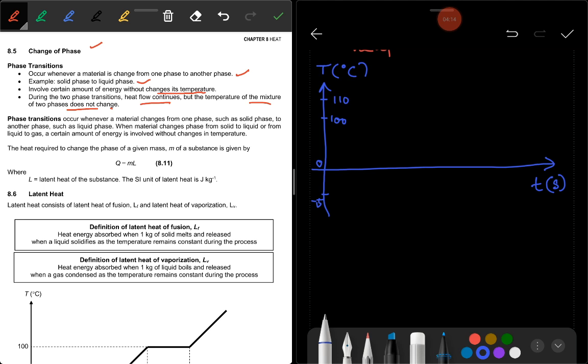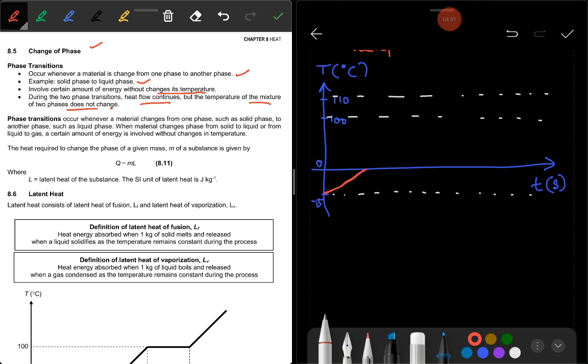Let me draw the line first. When you give heat to the ice, it starts to change the temperature from negative 5 to 0. From negative 5 to 0, the ice is still in solid form.